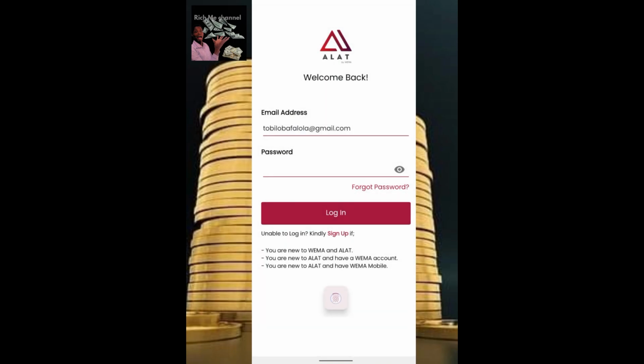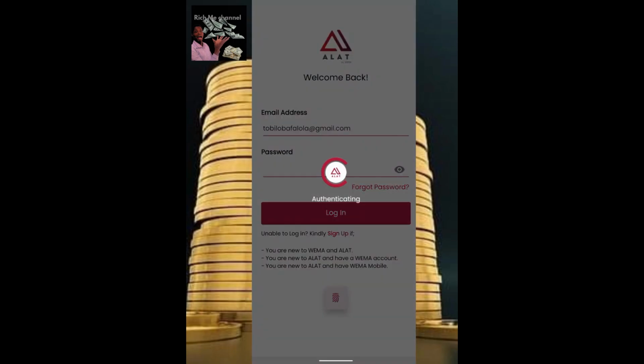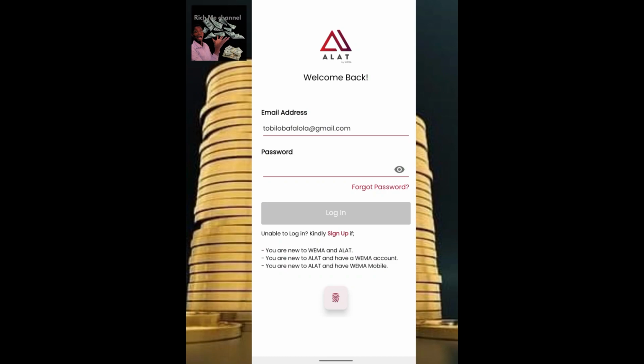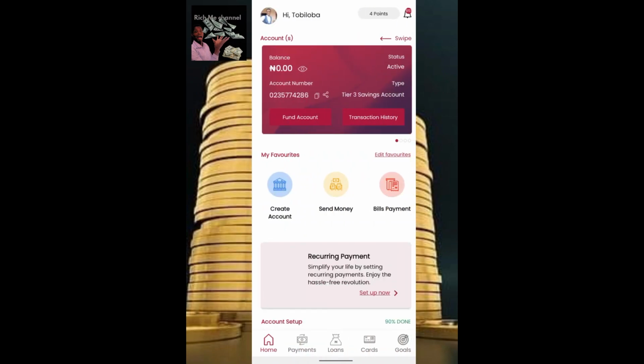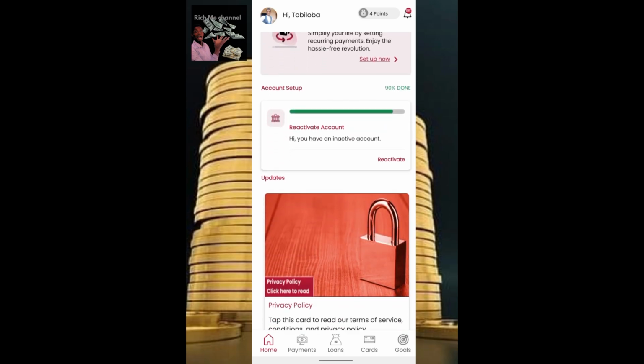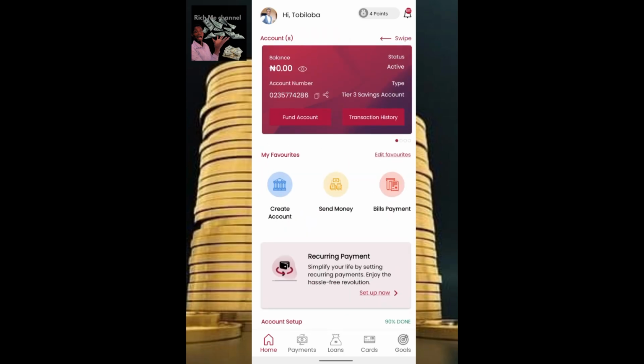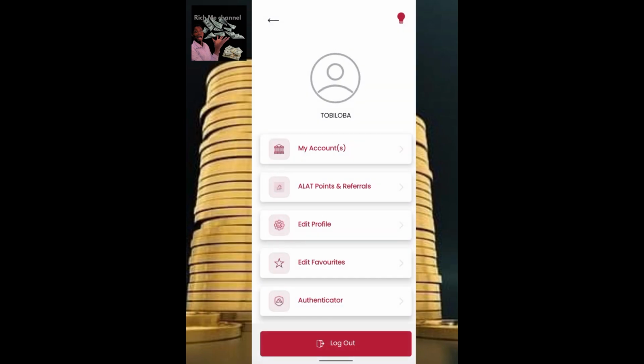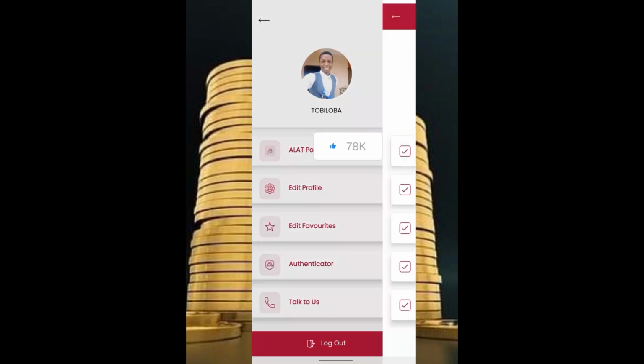Let's wait for it to load, and let's dive into the real business. The first thing you need to do is to verify your account. You need to upgrade your account to be able to create a domiciliary account. So you go to profile, then click on edit profile.